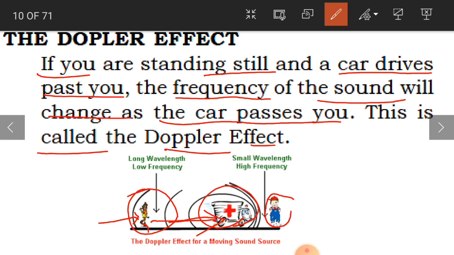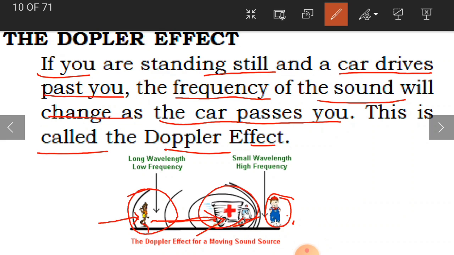But here one more person is there, and the sound frequency is high for this person, because the vehicle is very near to this person. This is nothing but the Doppler effect. It is nothing but a moving sound source. Clear, children? Okay, children, hope you have understood all this.